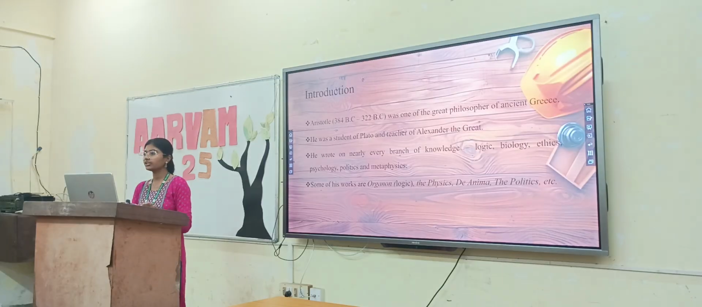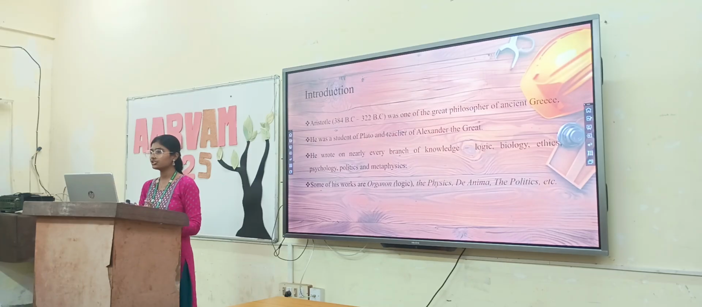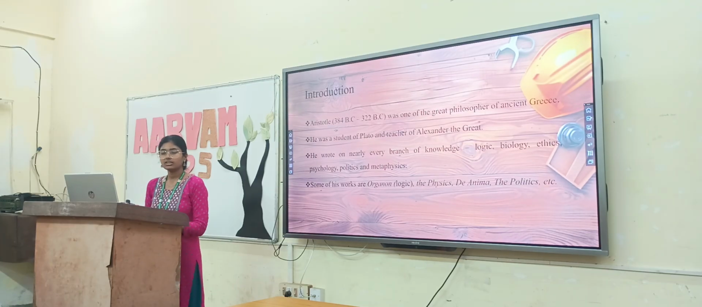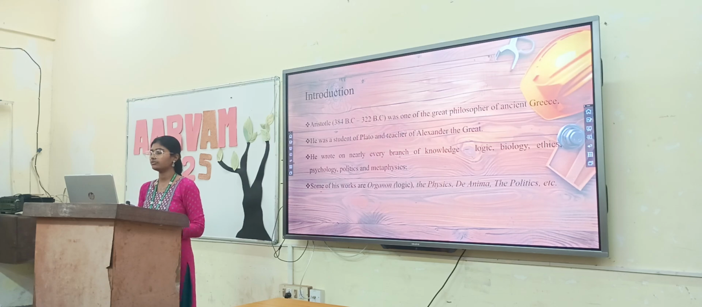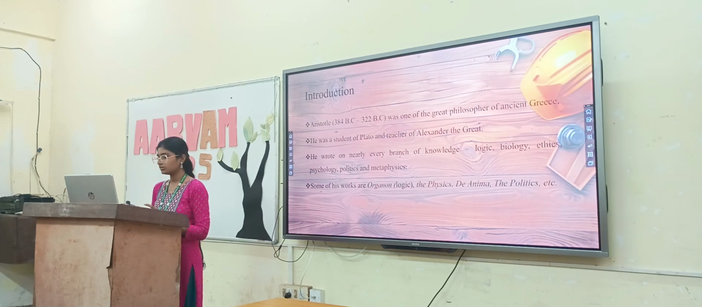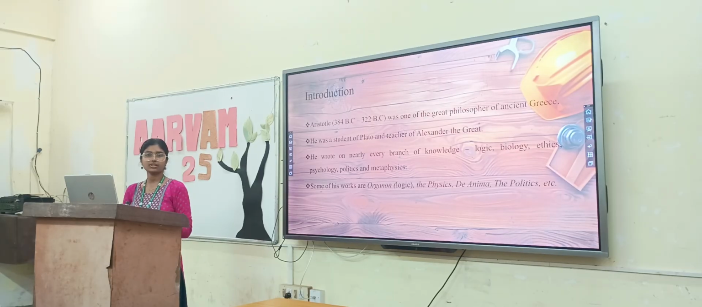So before going to the theory of four causes, let us start with a brief introduction about Aristotle. Aristotle was a great Greek philosopher. He was a student of Plato and later became teacher to Alexander the Great. He made important contributions in many fields such as logic, biology, ethics, psychology, politics, and metaphysics. Some of his famous works include Organon, the Politics, the Physics, De Anima, and so on. One of his important theories is the theory of four causes, which explains why and how things come into existence in this world.